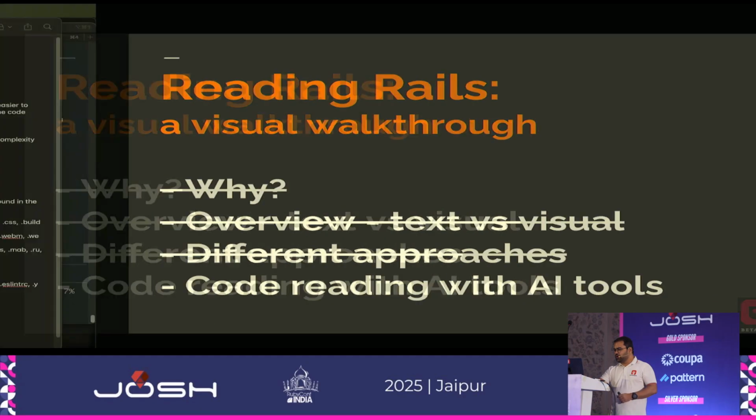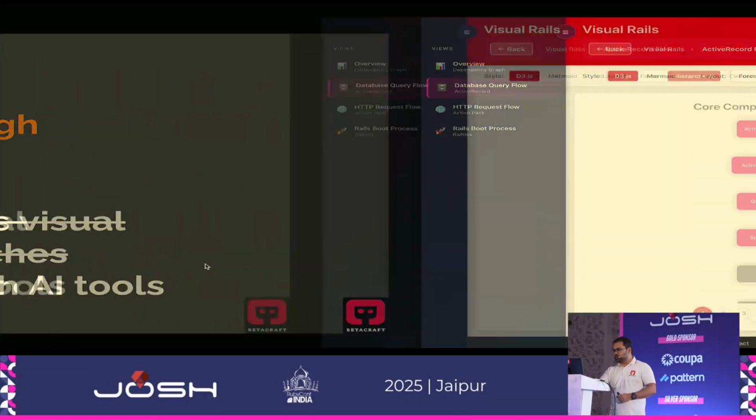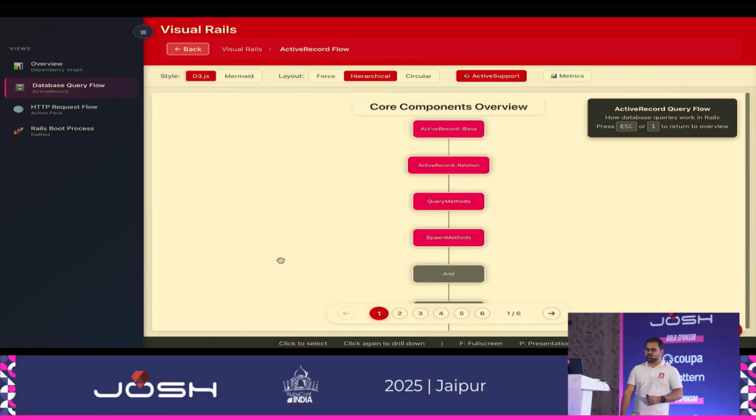Yeah. So now let's go into the different approaches. In terms of different approaches, looking at the overview of the Rails source code is one way to look at it. What I feel is that's not the best way to look into the Rails source code. There are some other ways, and what I feel is these are the more relevant ways, and you would get more return on investment if you read the source code using these methodologies. So let's go through that.